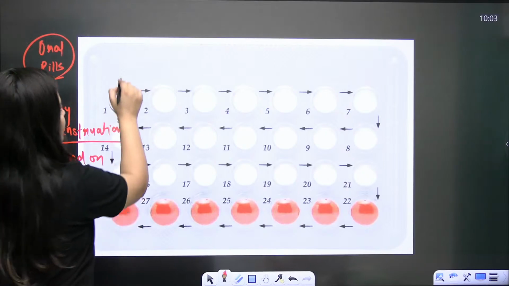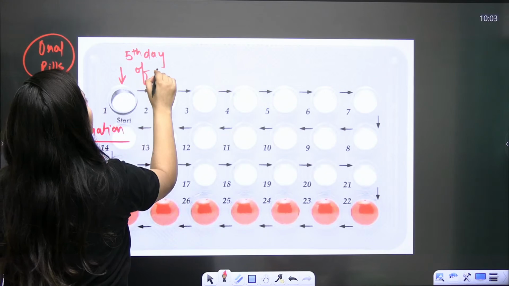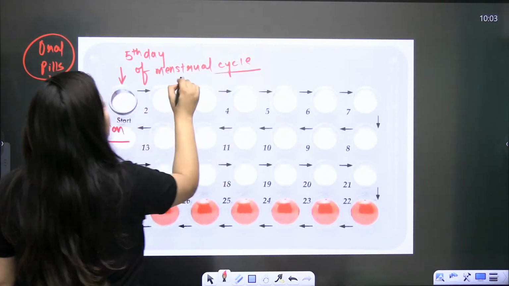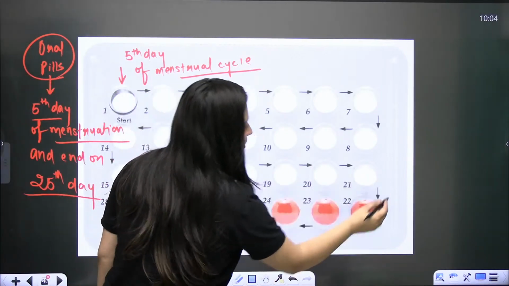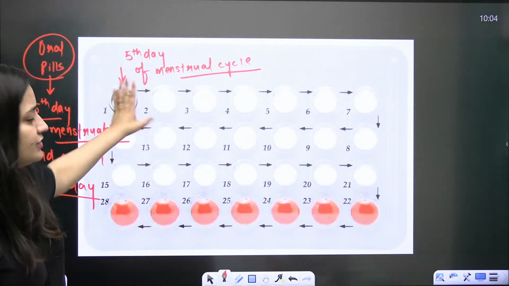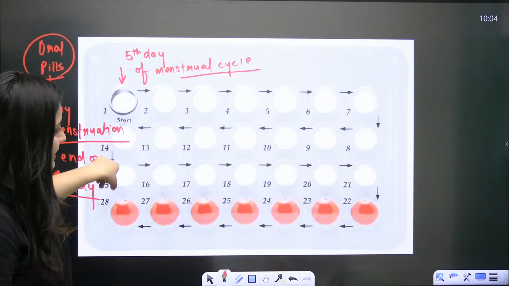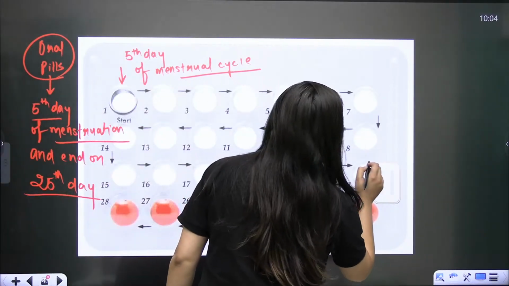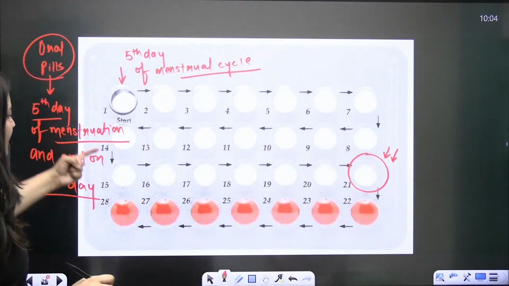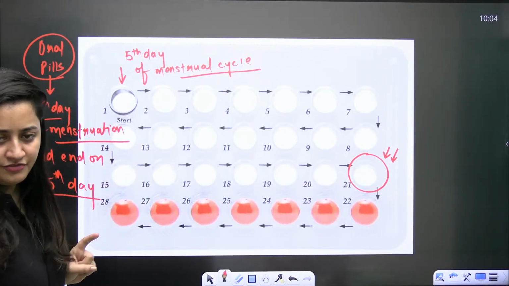The female needs to start the first tablet on the last day of her menstruation or the 5th day of her menstrual cycle. This is how you can write it: the female needs to start it on the 5th day of the menstrual cycle, or you can say the last day of her period. Then the next day like this. So for 21 days she needs to take it. That is why I have mentioned 5th day of menstruation and end on 25th day of menstruation.